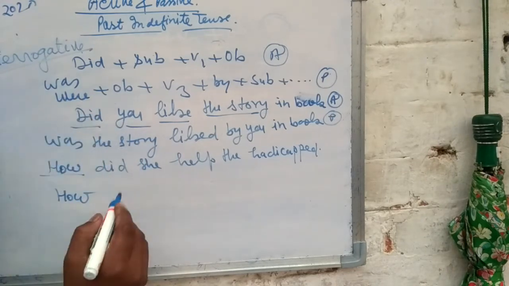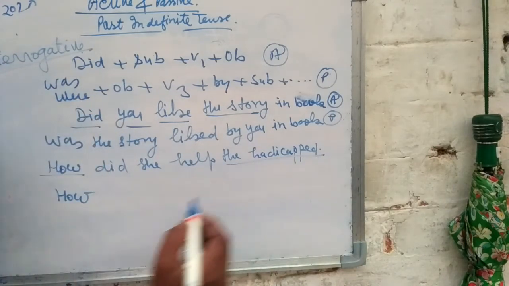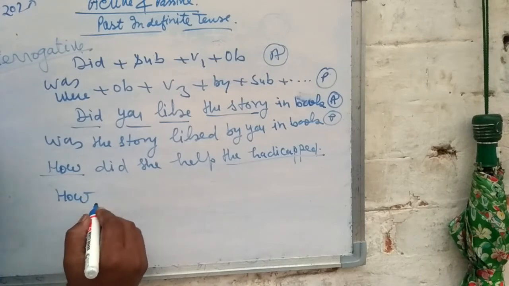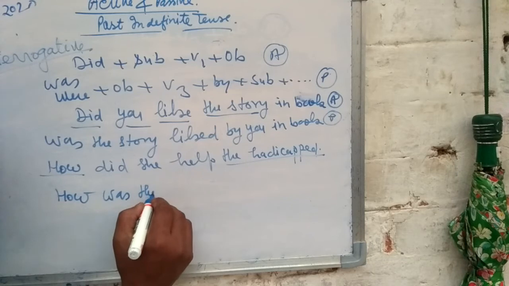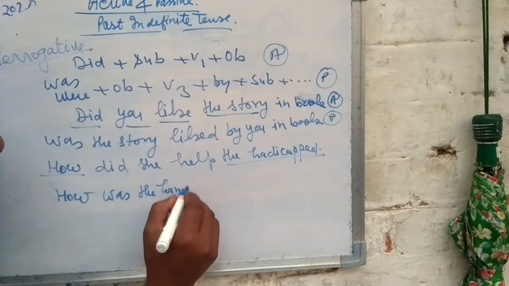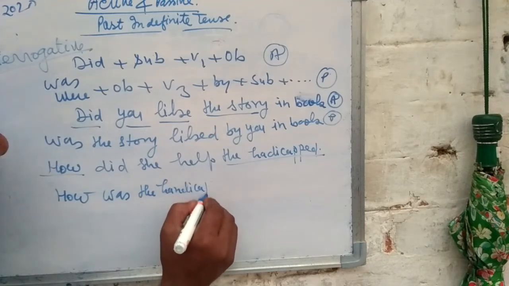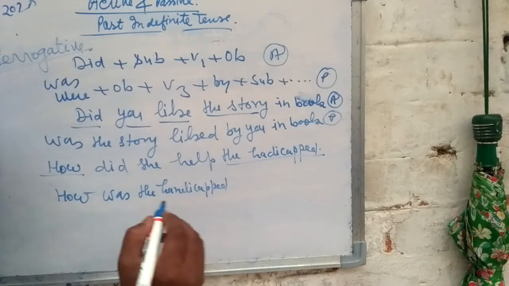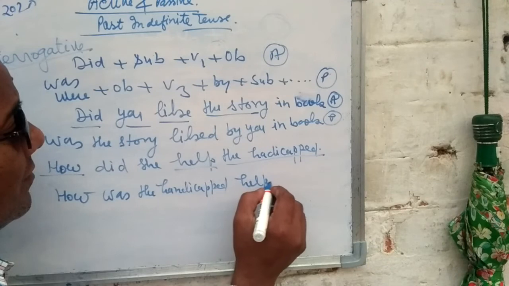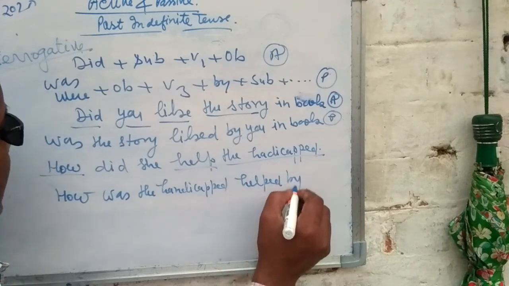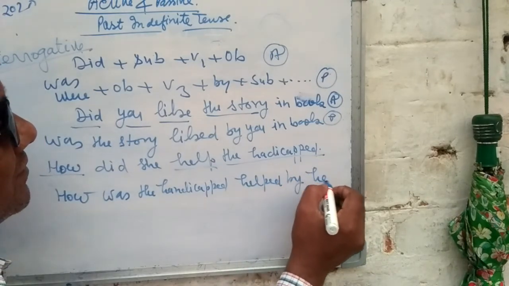And one out of was or were: the handicapped is a singular noun, therefore was the handicapped helped by her.